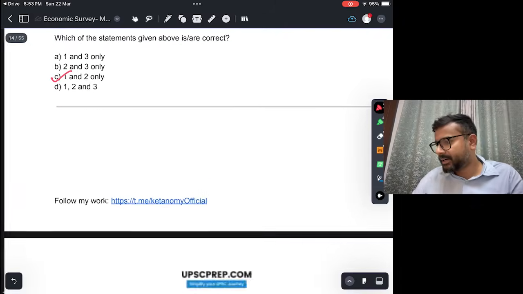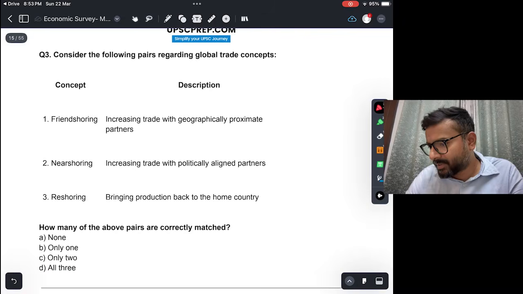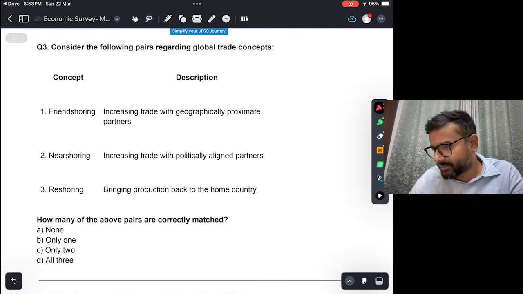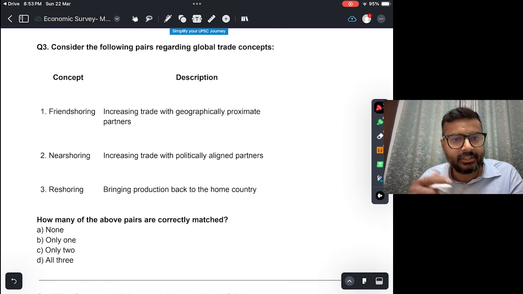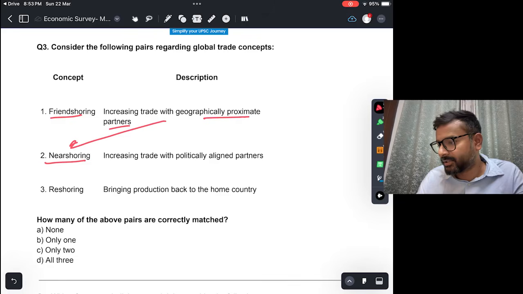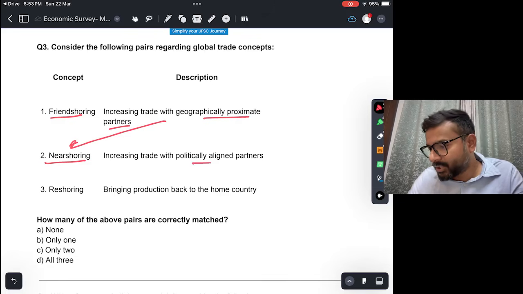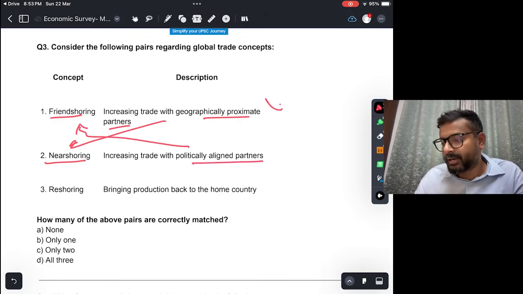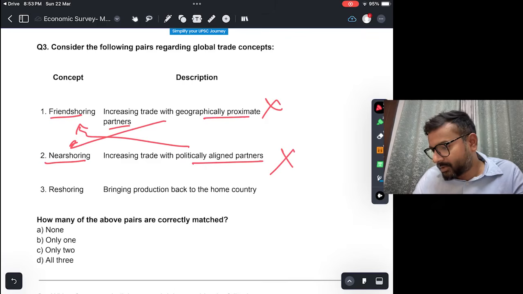Consider the following pairs regarding global trade concepts. Okay, a similar question was earlier also. Friend shoring, we know relationship, more better relationships in global supply chain with friendly countries. So increase trade with geographically proximate partners. नहीं, ये गलत है. This is near shoring, right? तो near shoring भी गलत होगा. Increasing trade with politically aligned partners, that is friend shoring. तो ये दोनों गलत है. Reshoring is bringing production back to the home country. This is correct. So how many above pairs are correctly matched? Has to be only one. B.